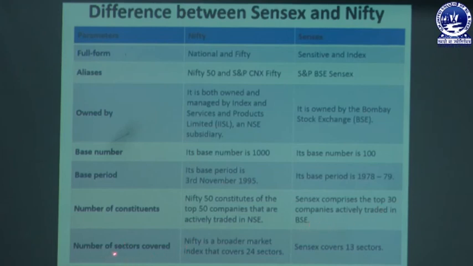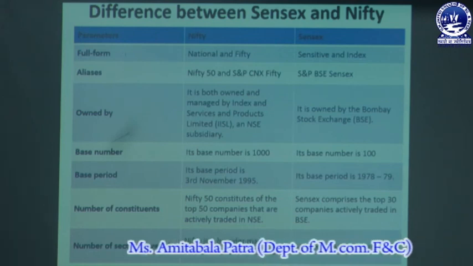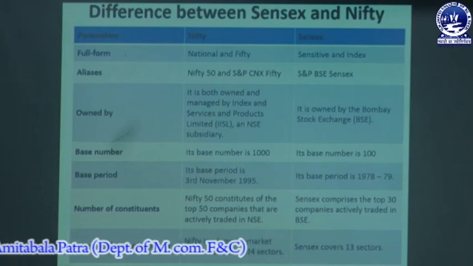On the basis of the number of sectors covered, Nifty is a broader market index that covers 24 sectors, and Sensex covers 13 sectors. So, these are the differences between Nifty and Sensex.